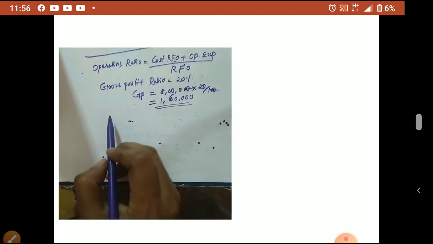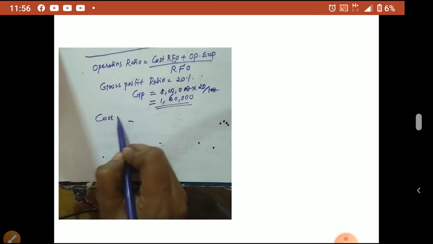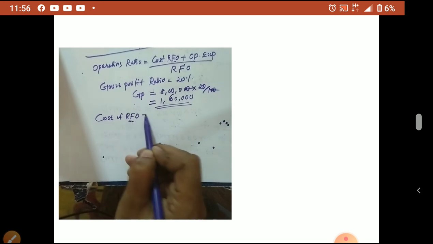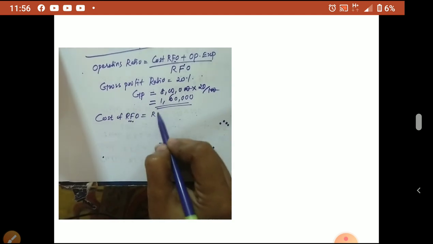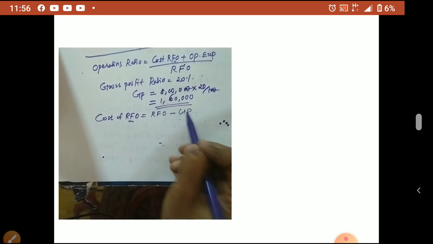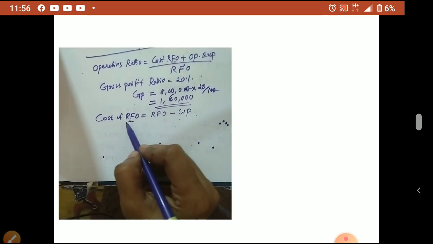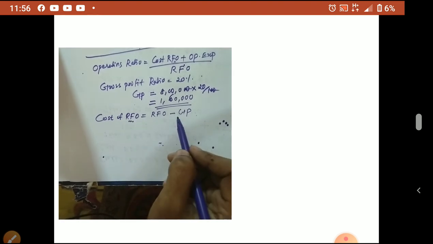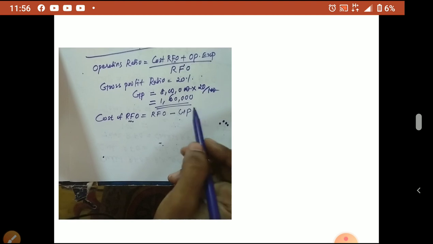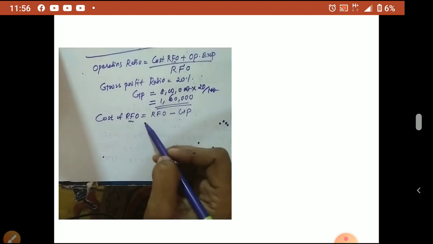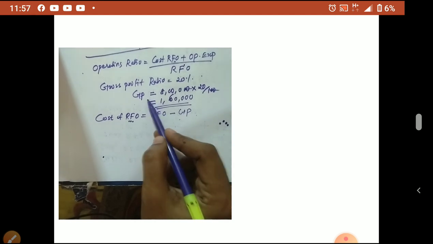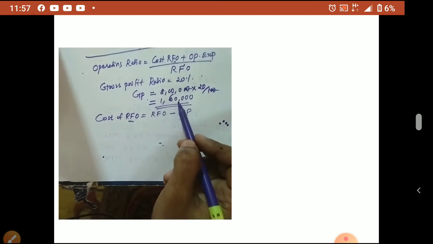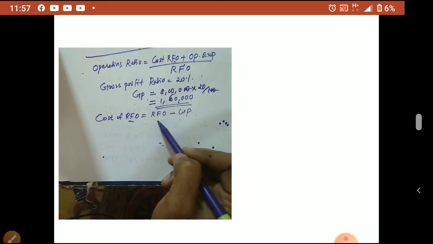Now cost of RFO we can calculate. Cost of RFO is equal to RFO minus gross profit. I already told you this equation can also be used for cost of RFO. If opening inventory, purchases, direct expenses and closing inventory items are not there, then gross profit will be given in the question. Calculate gross profit as I just did, then apply it in the equation so that you get the cost RFO.